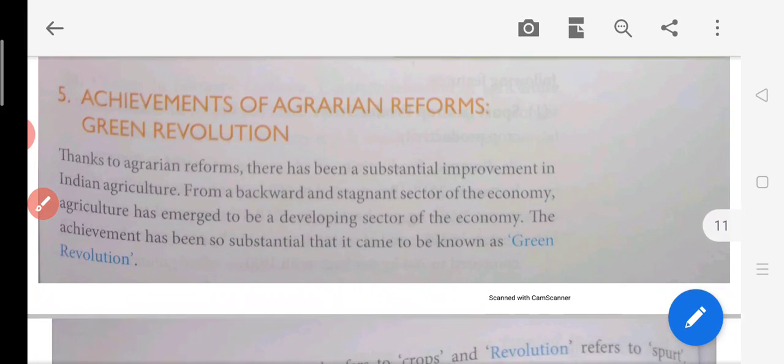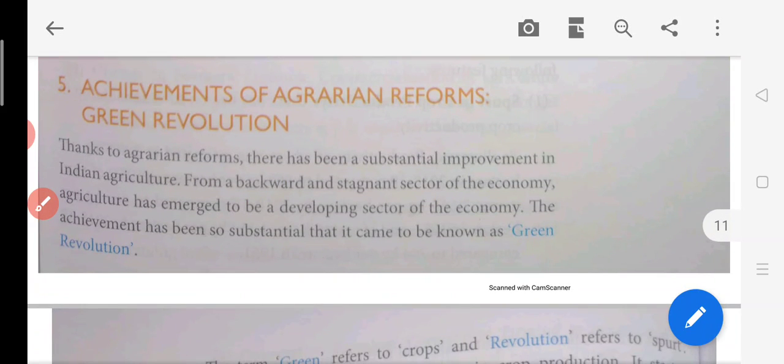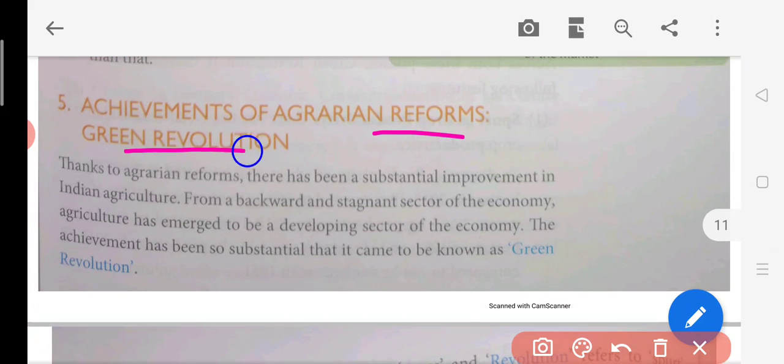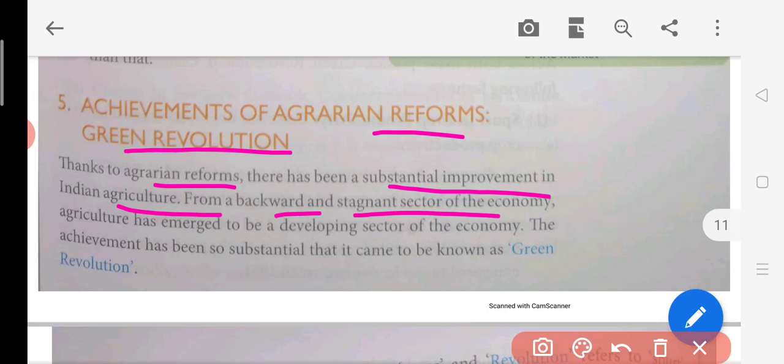Now, achievements of these agrarian reforms, all the technical and institutional reforms, land reform, what were their achievements? If this question comes, then what do we have to write? So, achievements of agrarian reforms or green revolution. Thanks to these agrarian reforms, there has been substantial improvement in Indian agriculture, from a backward stagnant sector of the economy. Agriculture has emerged to be the developing sector of the economy.